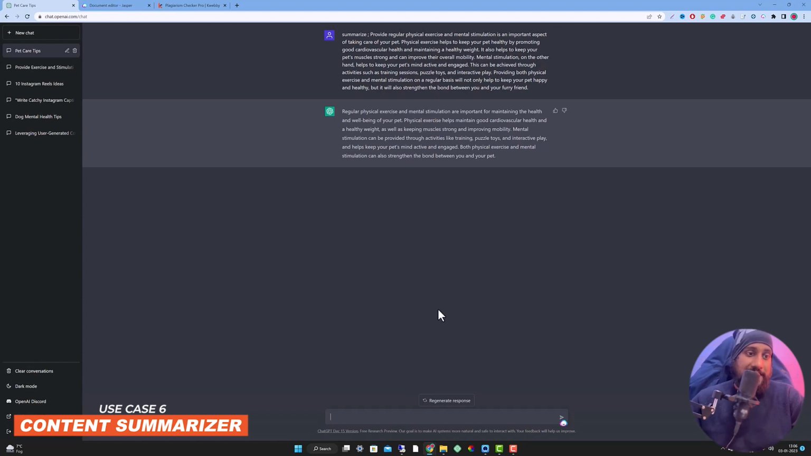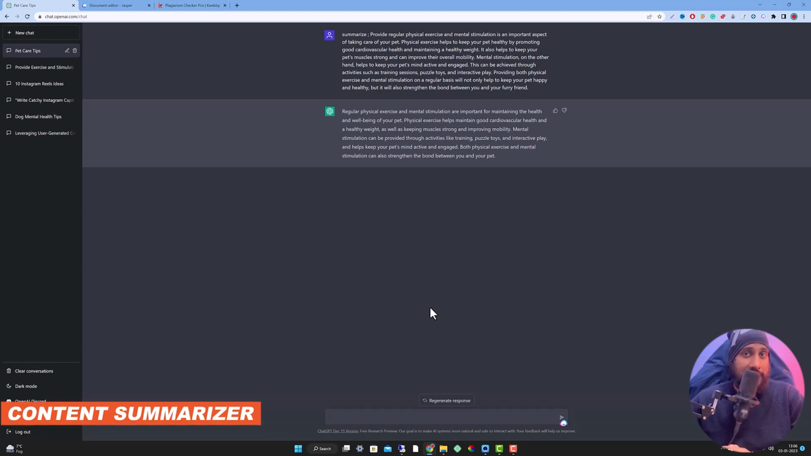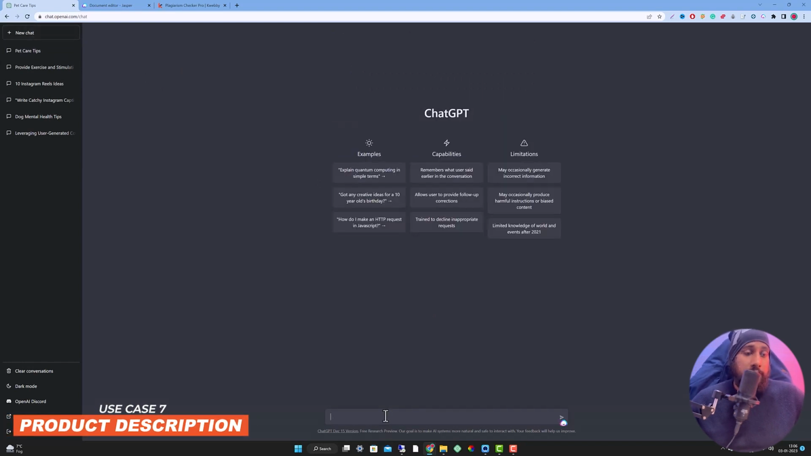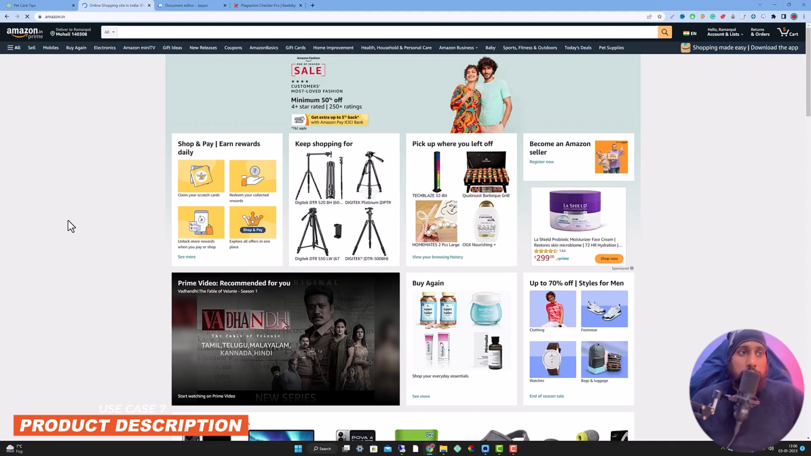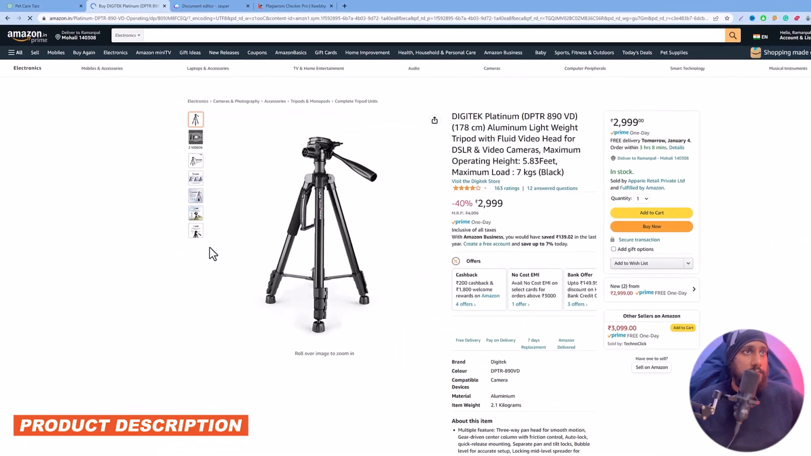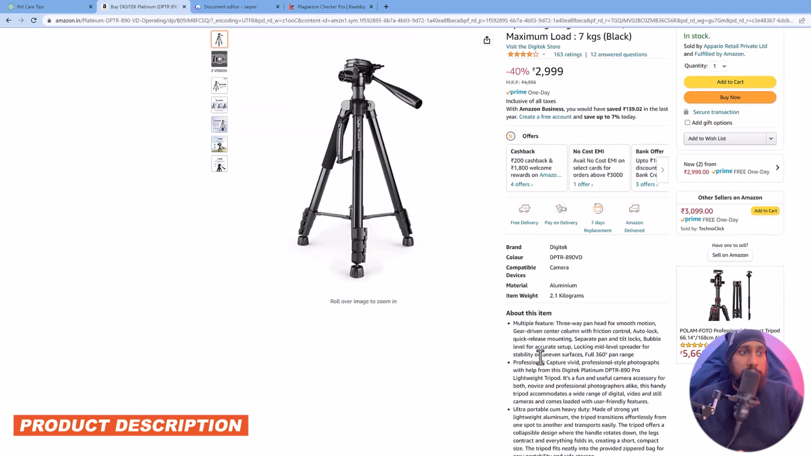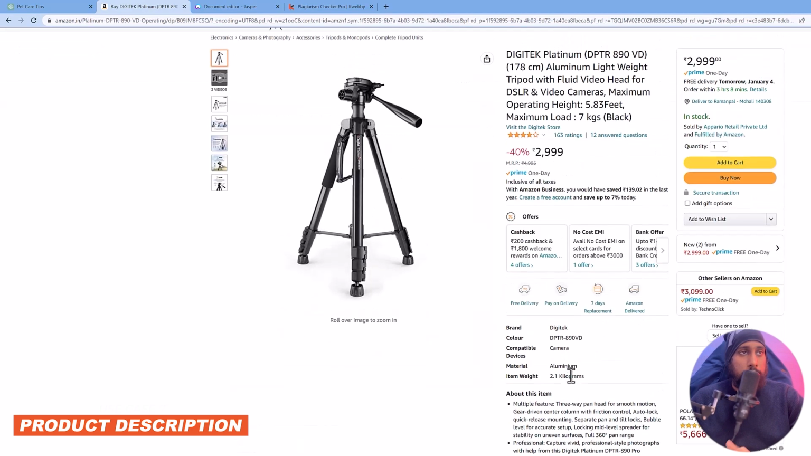So moving on to the seventh, which is product description. Yes, it can create a product description. And how? Let's move on to the new chat. You have to type each and every part of your product here. Let me go to Amazon right now. If you have a product, let's choose any of it, you have to specify that in your command, to write a valid product description for you. Like here it says about this item, okay, it's enough.